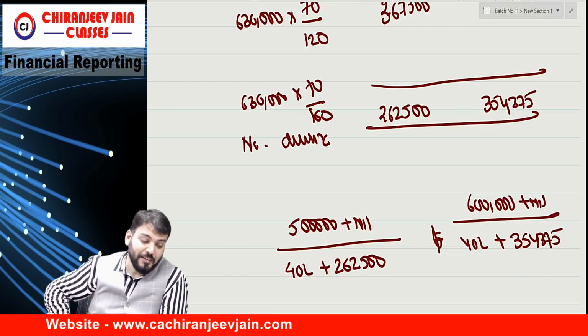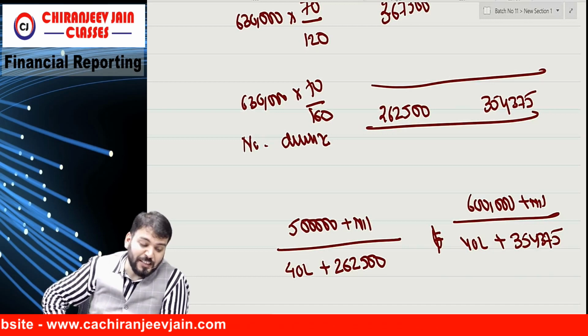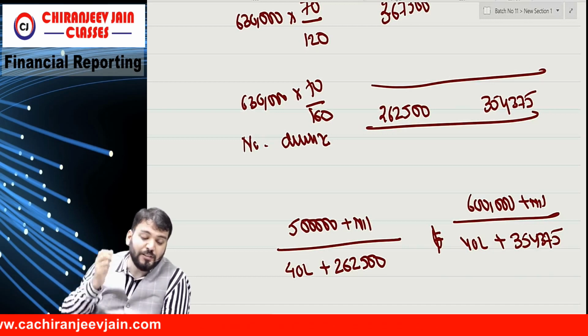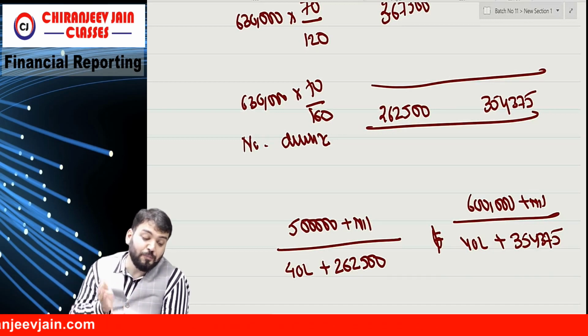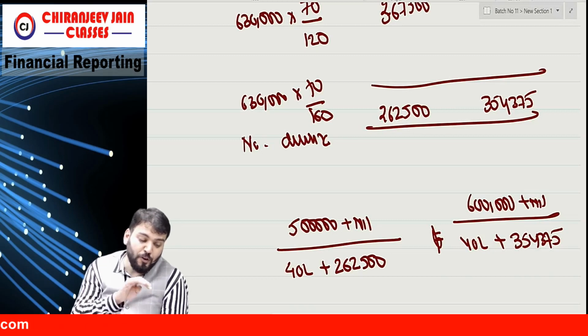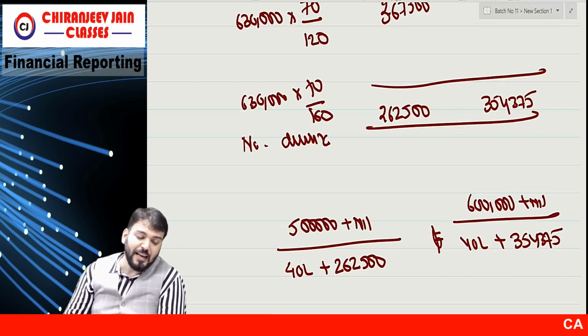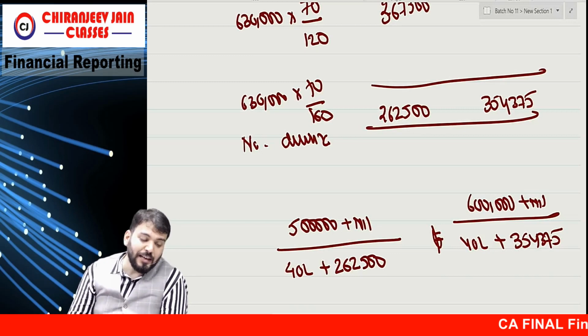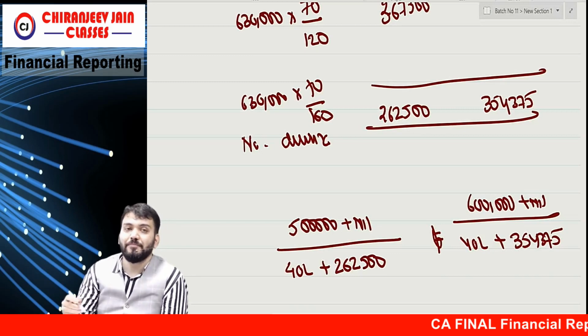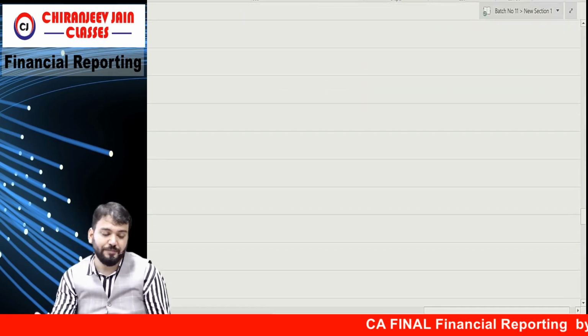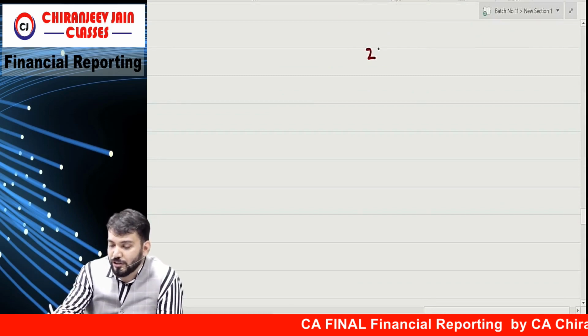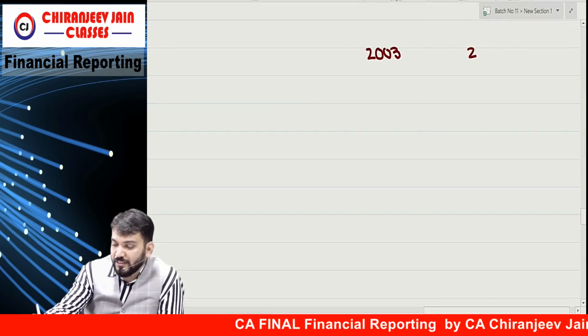So it means the profit before interest, before fair value movement and before taxation for the year is this and this. Calculate basic and diluted earning per share. Let us do it fast. So this will be my last question for this chapter.